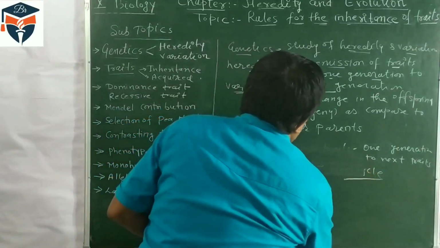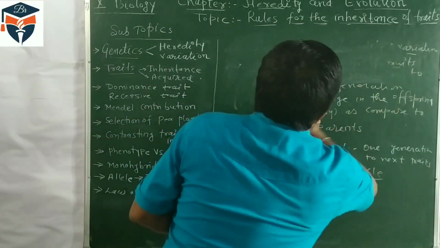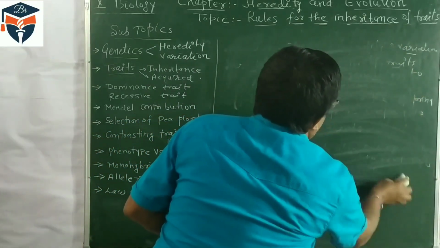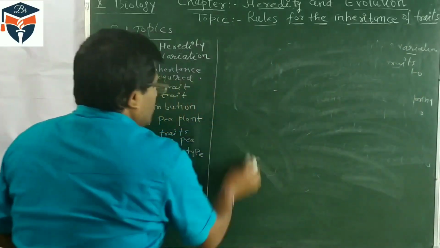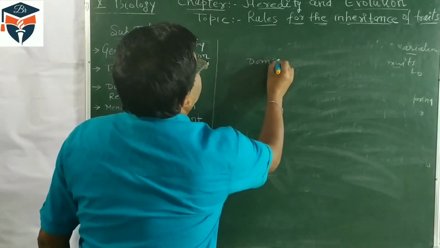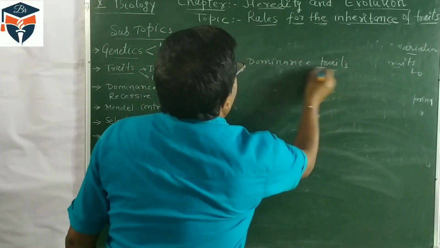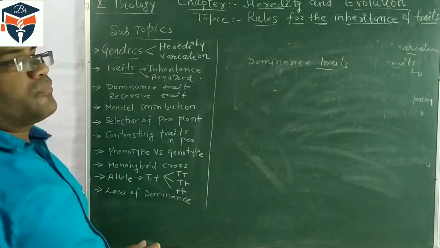Another important topic is here. Traits are of two types. One is called dominant traits. First one, dominant traits. So what do you mean by dominant traits?